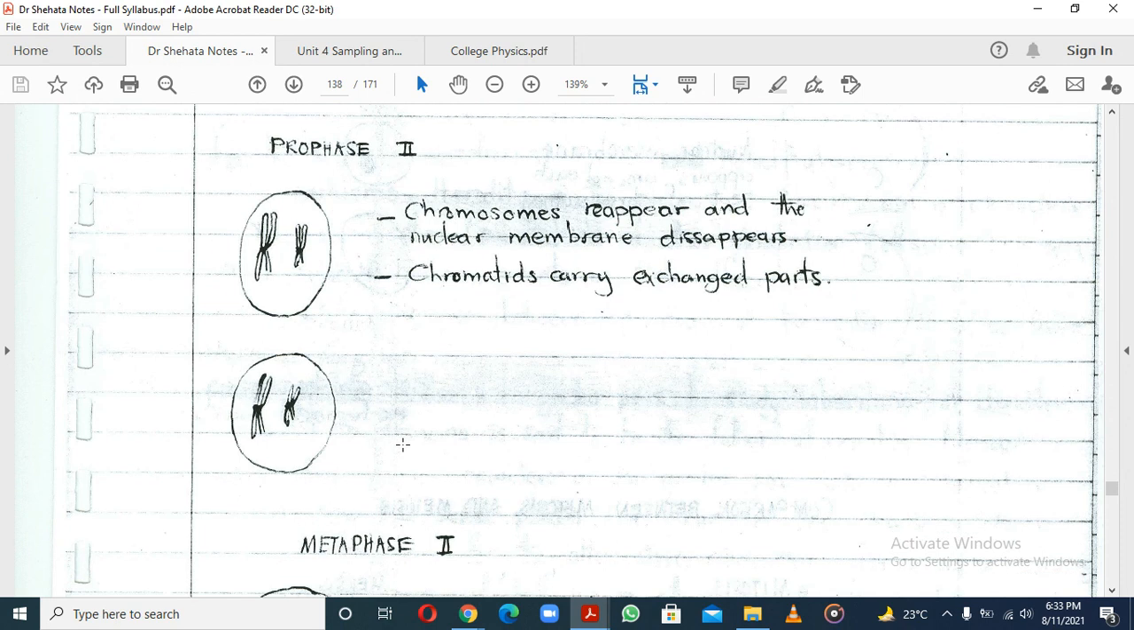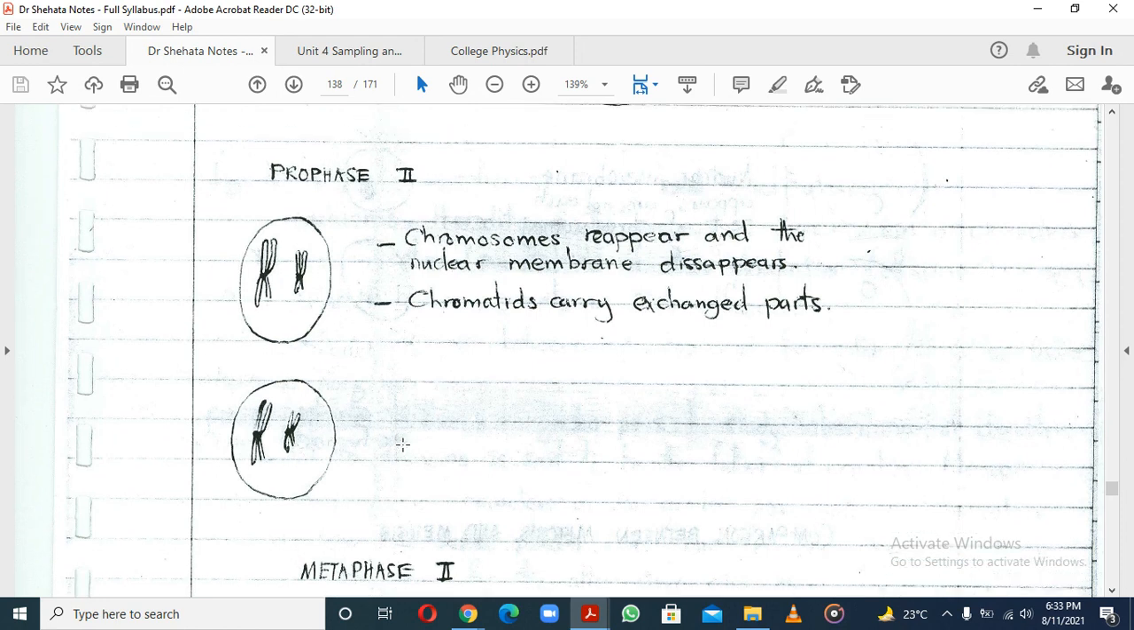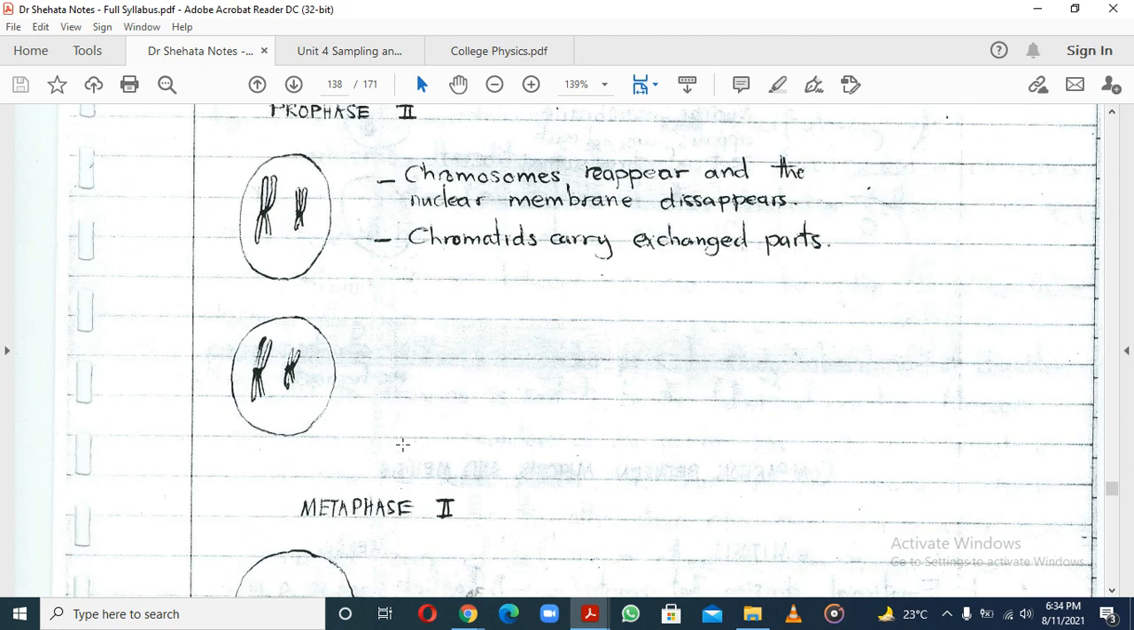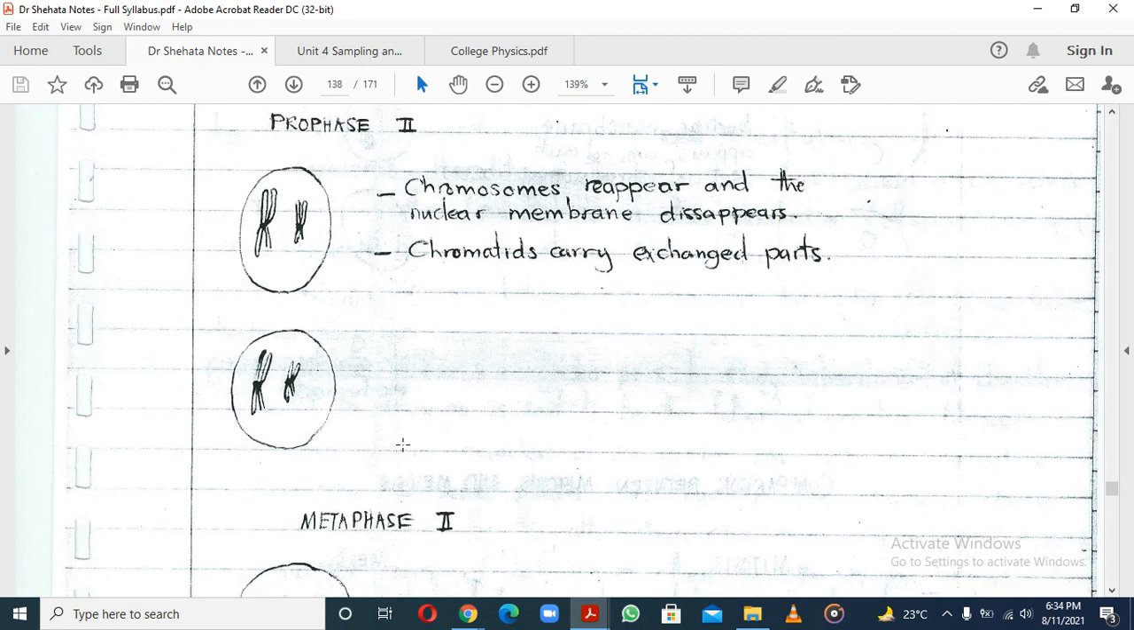So chromosomes reappear. Remember, after telophase one, the cell tends to relax a bit. I'm not saying they relax, but you can see there on top, those two cells, it seems like their chromosomes are back to normal. So they have to reappear in that form. And the nuclear membrane disappears. We've already explained why. Then the chromatids carry exchanged parts. This is just a reminder that crossing over happened at the chiasma. So these chromatids now have a certain level of variation with them.